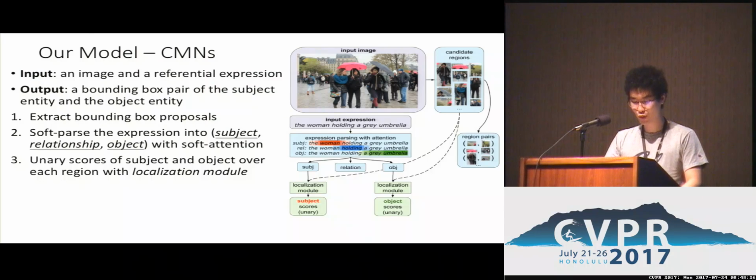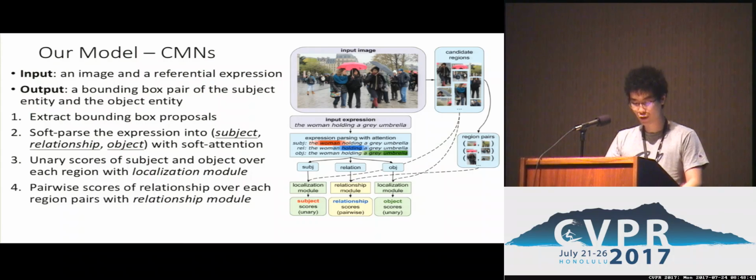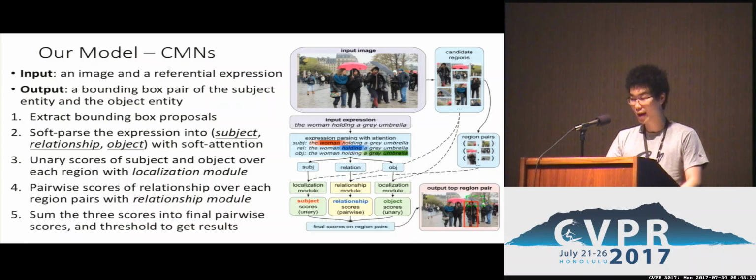Afterwards, we first use what we call the localization module to obtain the unary scores of the subject and the object respectively. These scores represent how likely each bounding box proposal matches the subject entity or the object entity. Then we further use the relationship module to obtain pairwise relationship scores on every bounding box pair, representing how likely a pair of bounding boxes matches the subject-object relationship described in the expression. Finally, the unary subject and object scores and pairwise relationship scores are summed up into the final scores of how likely a bounding box pair corresponds to the subject and the object mentioned in the expression. During training, the entire model can be trained end-to-end.